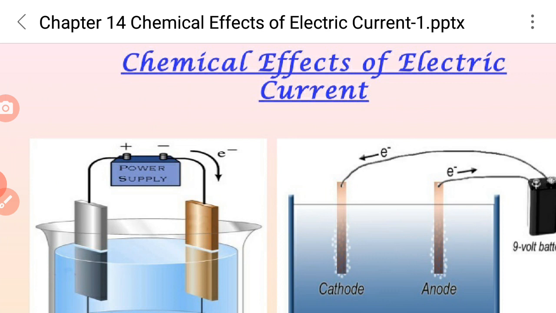Connect the copper plates to the terminals of the battery and immerse them in the copper sulfate solution. Now allow the current to pass for about 50 minutes. Remove the electrodes from the solution and look at them very carefully.